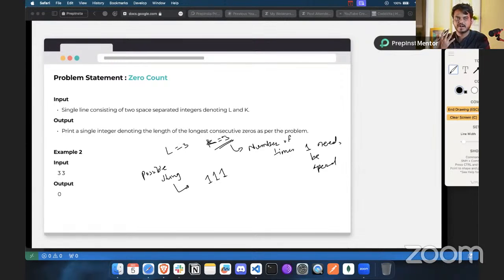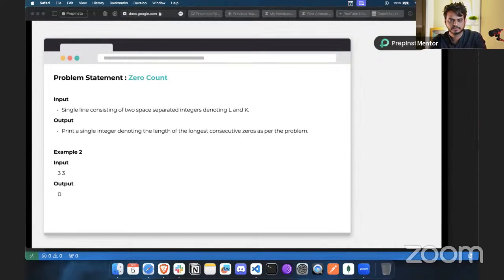It doesn't matter how you change the positions of the ones, it's always going to be the same string. So the number of times the 0 occurs continuously is 0, and that's the output. We also have the implementation of this in Python.